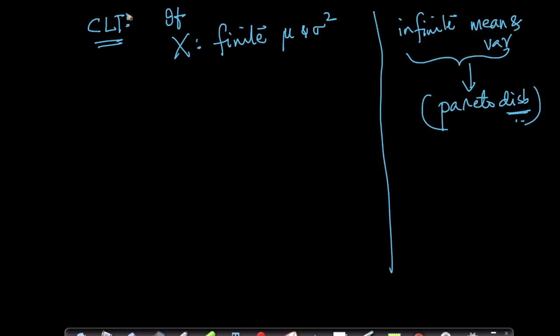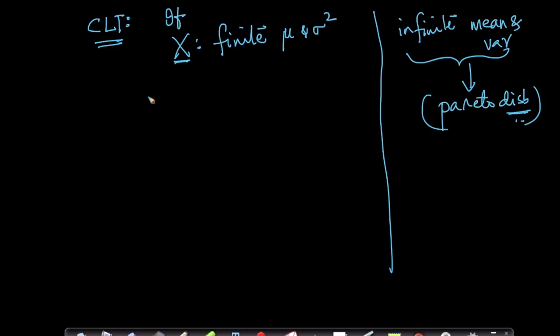There are extensions to the central limit theorem that work, and there are many forms of it, because it's such a fundamental theorem. There are many ways of writing the central limit theorem, and lots of extensions even to distributions like these. It's a very fundamental area of research even today: what happens to the central limit theorem when you have a random variable x which has undefined or infinite mean and variance? But for now, let's stick to our simple world. Let's assume x is a random variable with finite mean and variance.